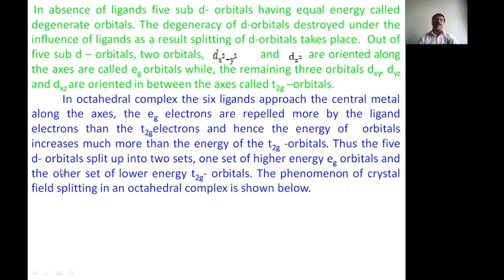Thus, the 5 d orbitals split up into 2 sets: one set of higher energy, the Eg orbitals, and the other set of lower energy, the T2g orbitals. The phenomenon of crystal field splitting in an octahedral complex is shown below.